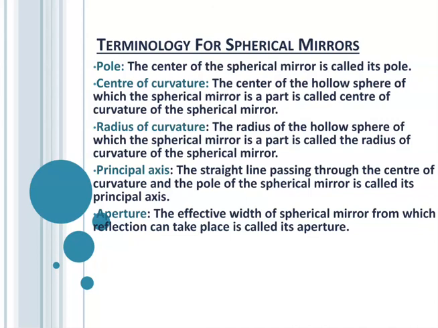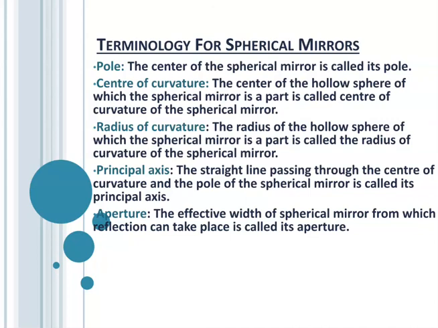Now next one is center of curvature. The center of the hollow sphere of which the spherical mirror is a part is called the center of curvature of the spherical mirror.